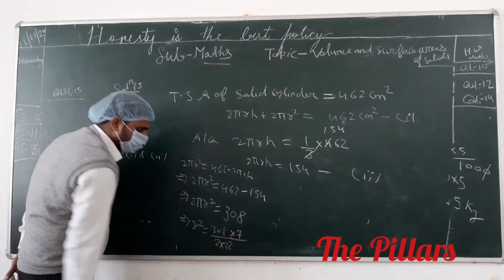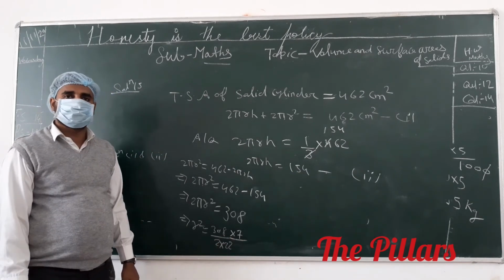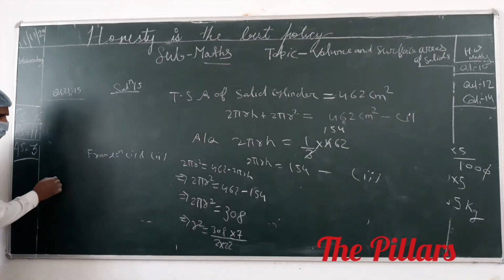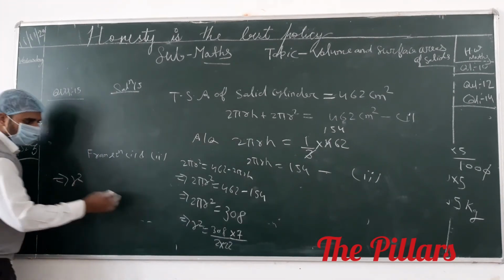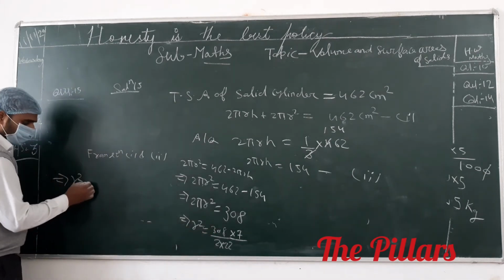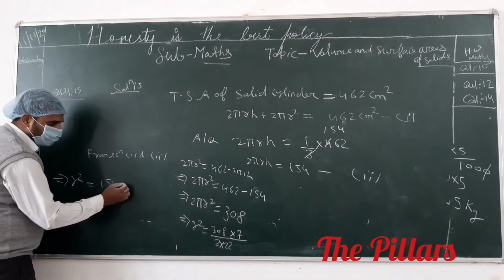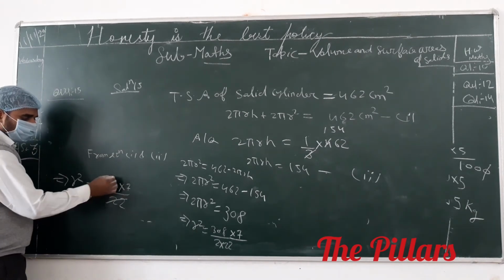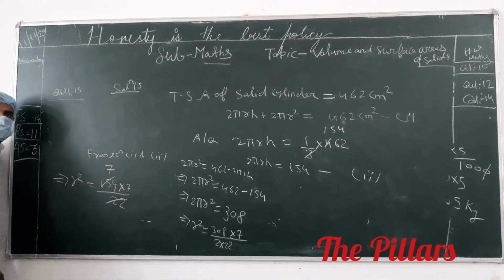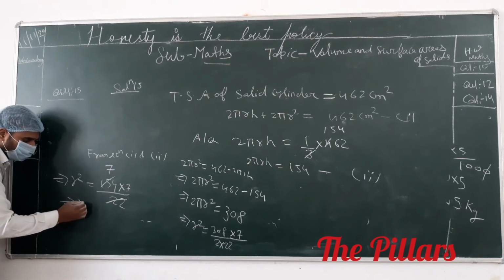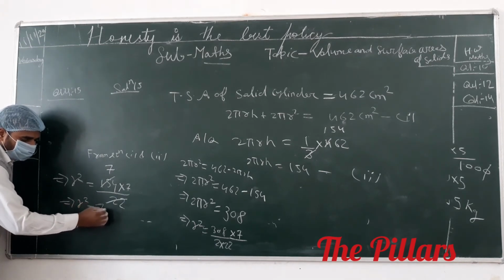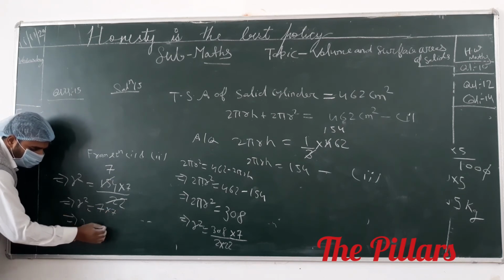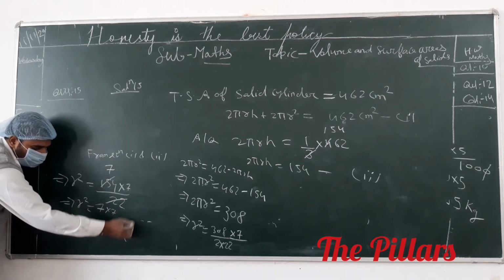Anyone have it out? You see that, the number 308 divided by 2, this is 154. 154 into 7 upon 22. 22 divided into 154 is 7. This implies the value of r² is 7 into 7, and this implies the value of r is 7 centimeter.